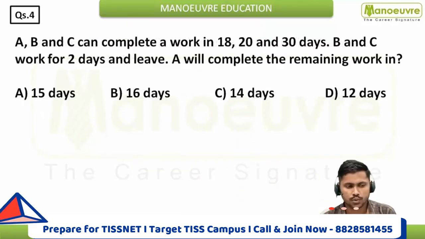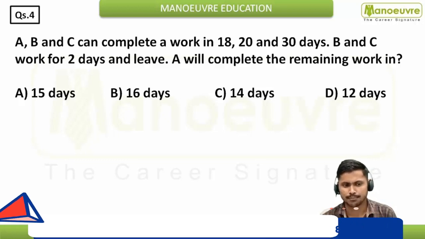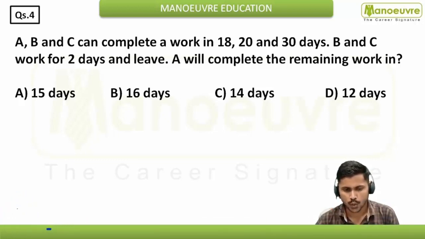And here you can see A, B, C can complete a work in 18, 20 and 30 days. B and C working for 2 days and leave. A will complete the remaining work in. So here by common sense you can eliminate this option number C.